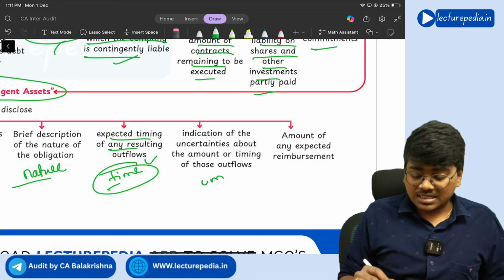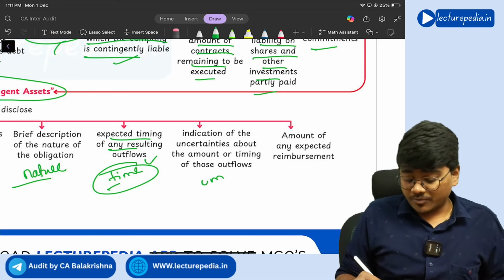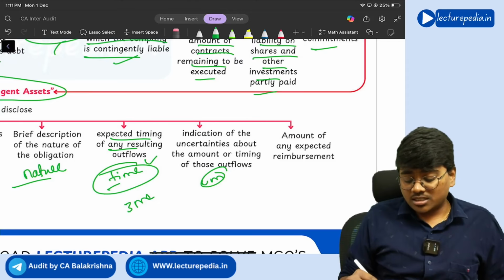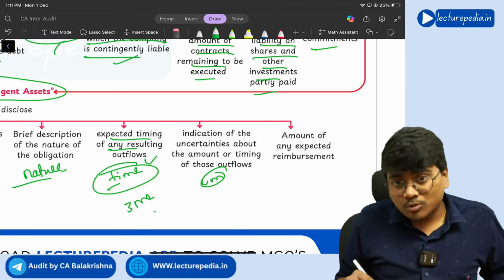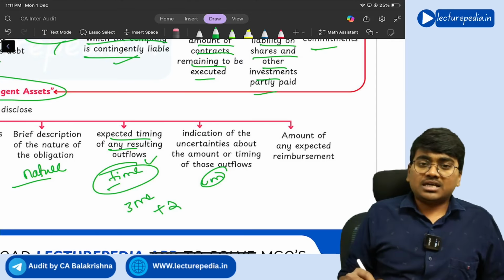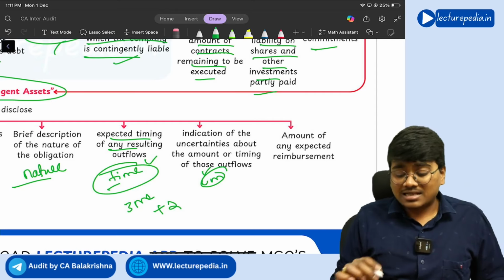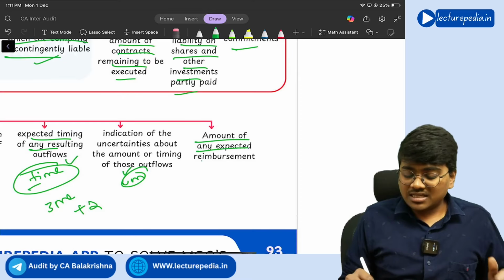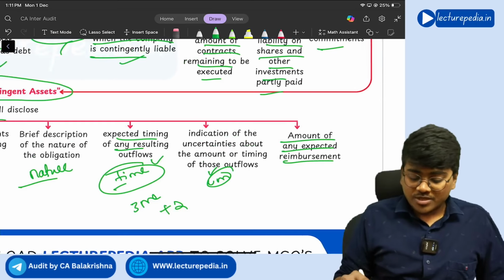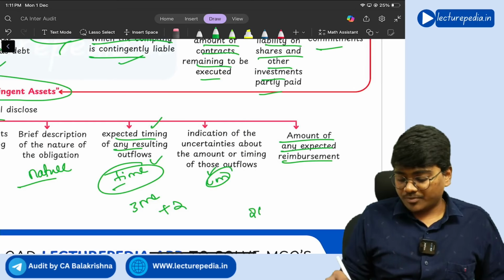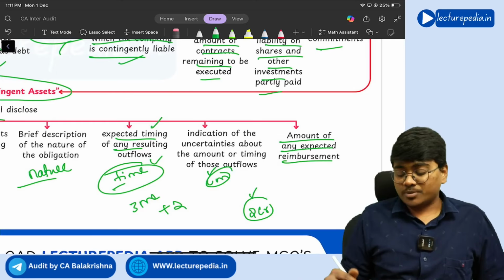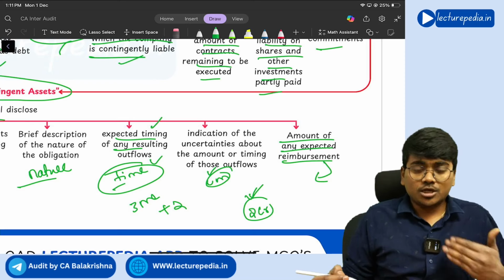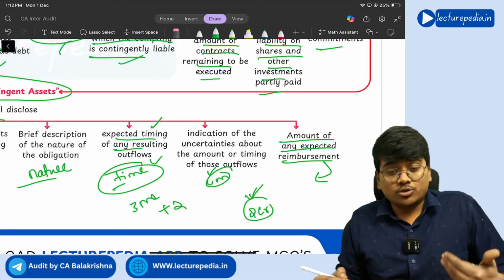So you are saying that you will use that provision within the next 3 months. Is there any uncertainty? Is it possible that you might take 1 more month or 2 more months for utilizing that provision? So like that, are there any uncertainties? Next, the amount of any expected reimbursement. So you have made a provision of 2 crores, meaning that you have to expend 2 crore rupees. Once you expend these 2 crore rupees, will you get any reimbursement? You need to see that also, you need to disclose that also.